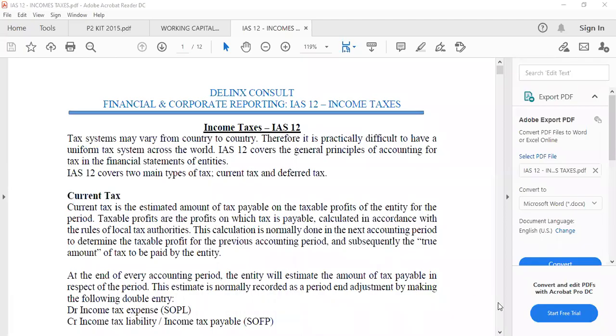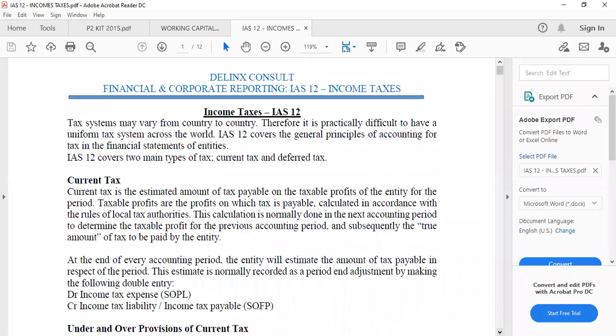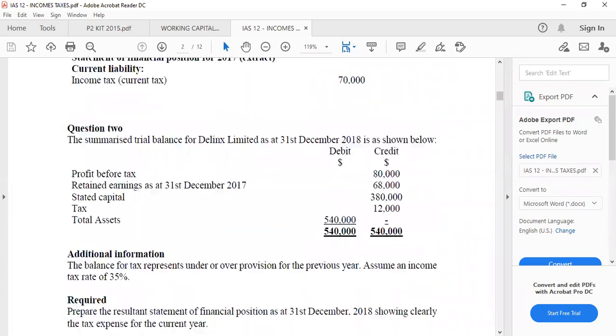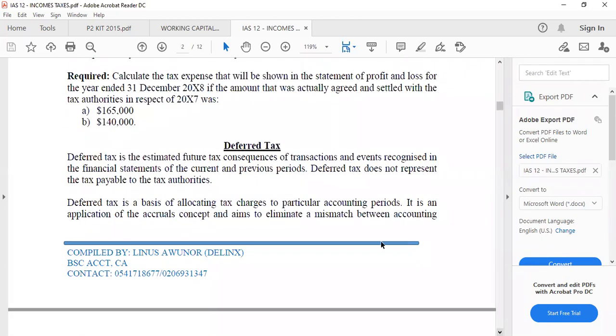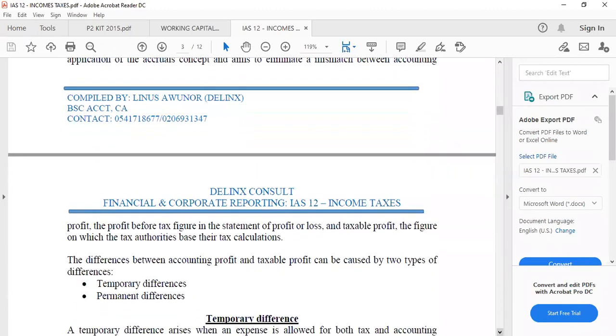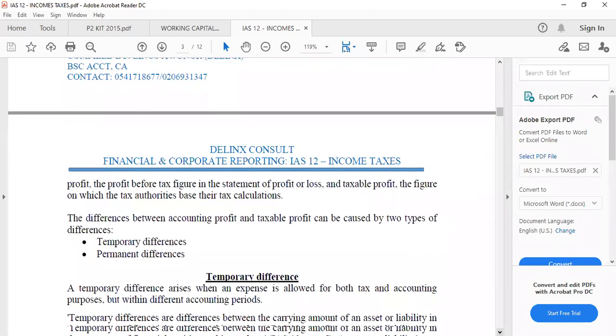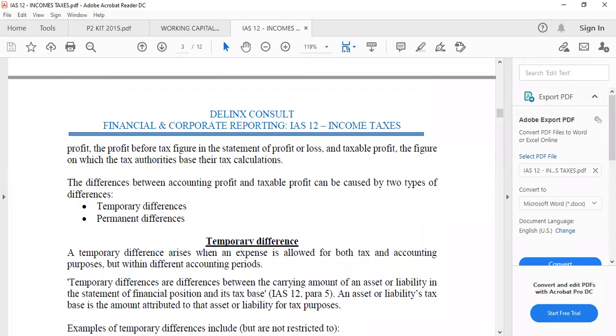We were doing income tax and we are done with the current tax. We were about looking at deferred tax. We did the introduction. Then we are here to go into the deferred tax itself.